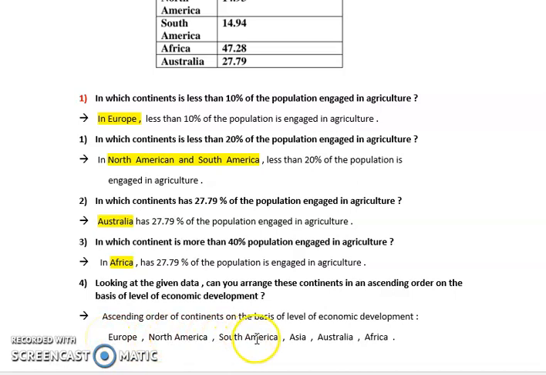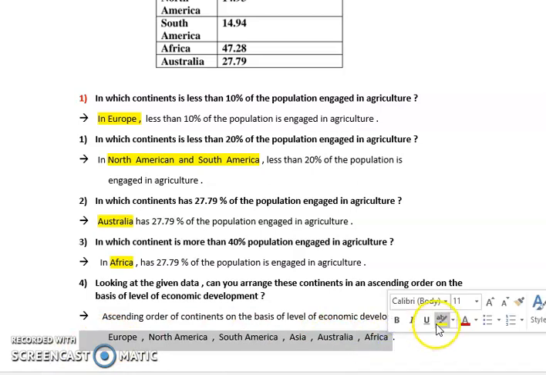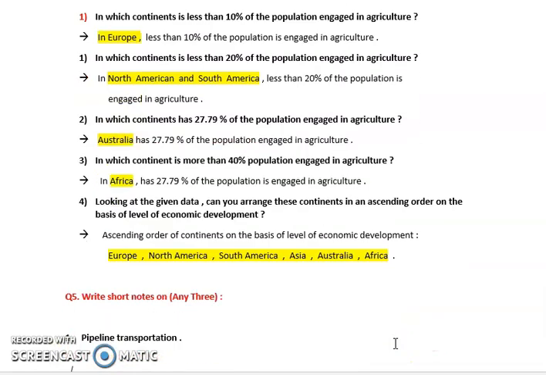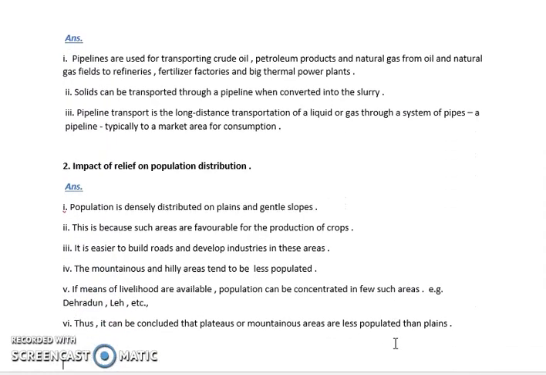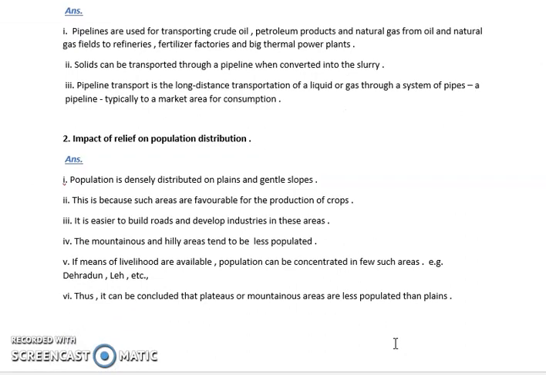After that, North America, then South America, then Asia, then Australia, and then Africa. So this is how you can arrange the development in ascending order. Let us move further with the short note. Now the short note is based on pipeline. So what is pipeline? Pipeline is one of the transportation modes. All the petroleum, oil, and gases are transported with the help of pipeline. It is basically seen in the hilly areas where other transportation is not possible.